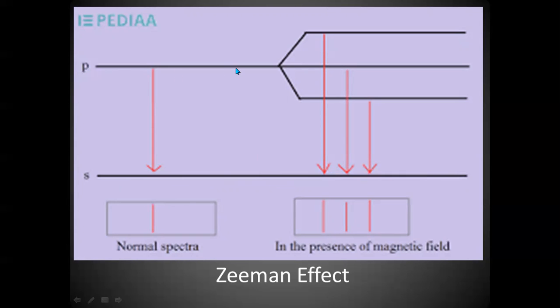Whereas in the case of P, there is a possibility of splitting this spectral line into 3, which gives you an idea that the p sublevel contains 3 orbitals. So this is the normal spectra and this is the fine spectra, recorded under the magnetic field. This is for the s sublevel, and this is for the p sublevel.